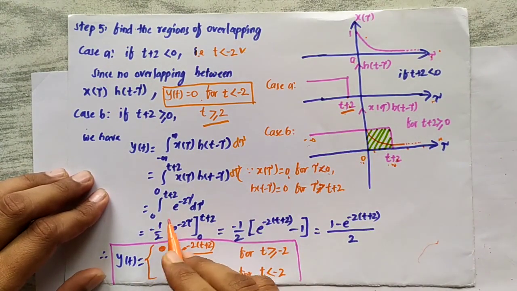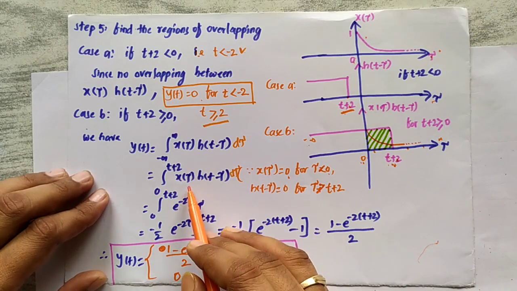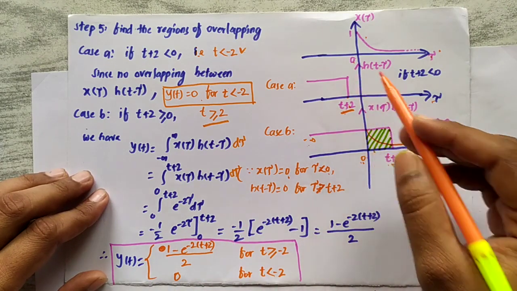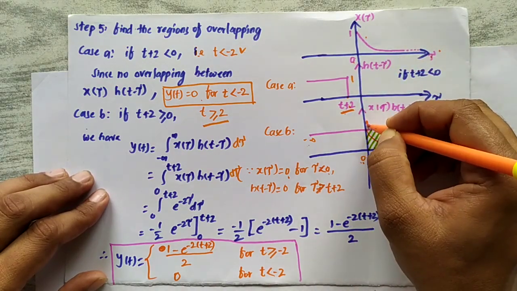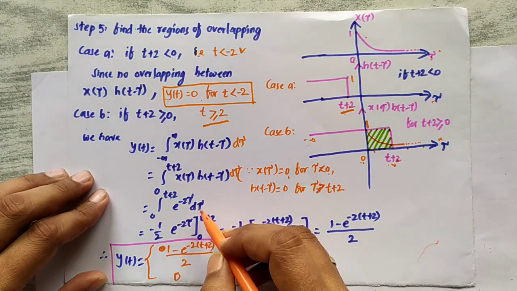Next we can put the expressions here. x of tau is e power minus 2 tau u of tau, and the u term has an amplitude of 1, so it is simply the integral from 0 to t plus 2 of e power minus 2 tau d tau.